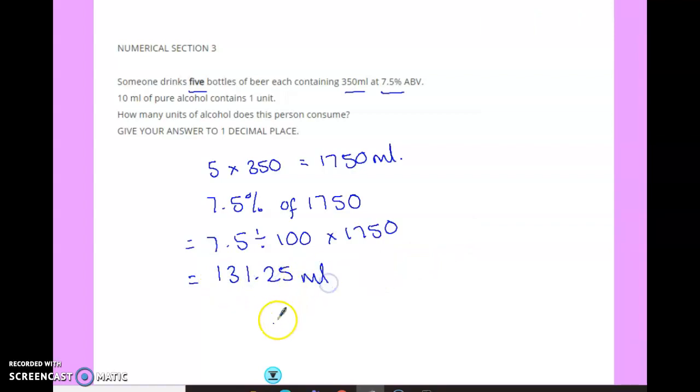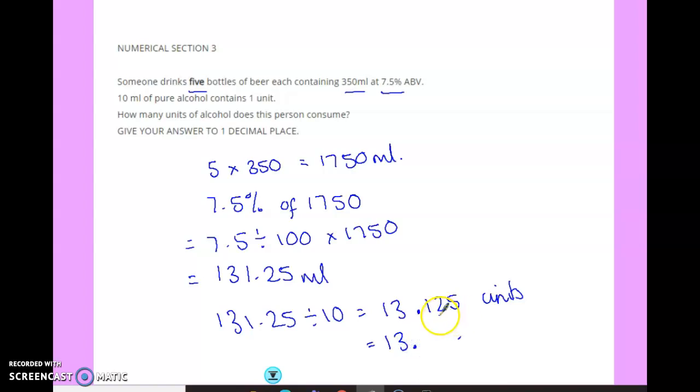That's the amount of alcohol they've had, not the amount of units. There are 10 mils of alcohol in a unit, so I need to divide by 10, which is 13.125. Again, I want an answer to one decimal place. So my one number after the point is a 1, straight after that is a 2, so that stays as a 1. So it'll be 13.1 units.